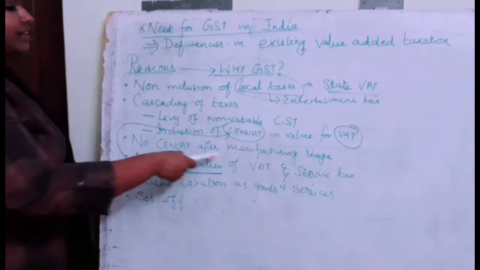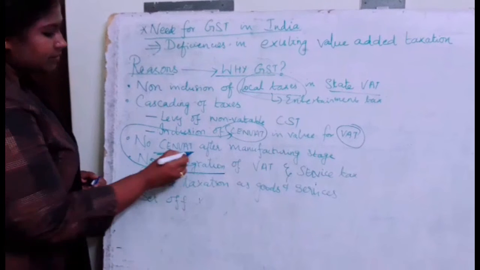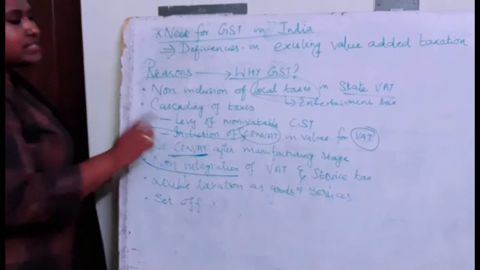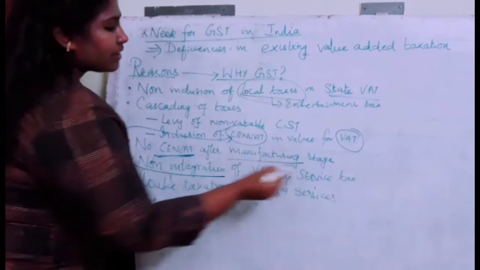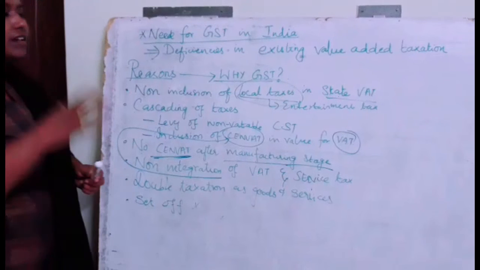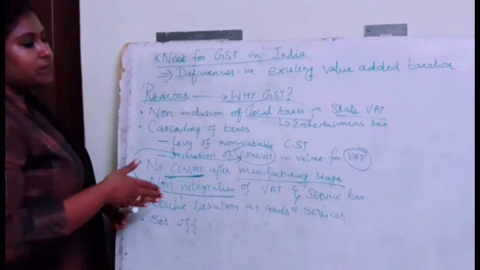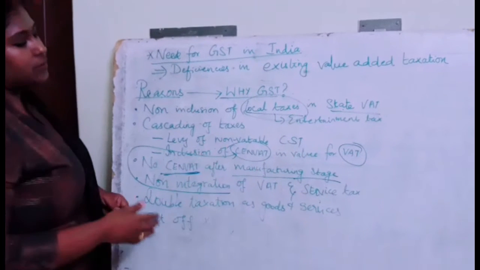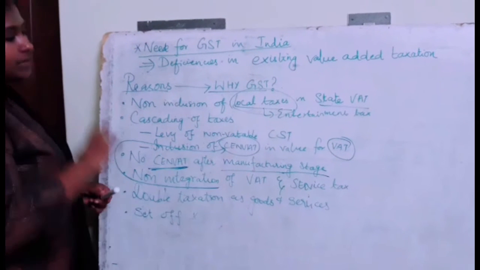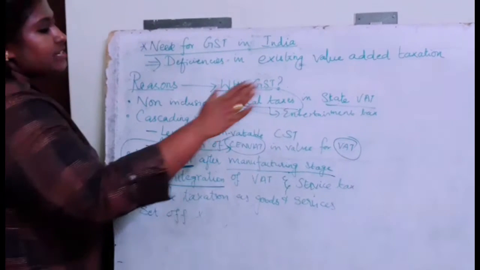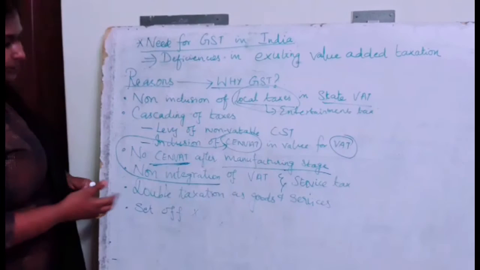And no SENVAT after the manufacturing stage. SENVAT is calculated under your excise duty. Excise duty is levied only on goods, that is, only till your manufacturing stage. Obviously, we saw that chain, where it starts from the producer and ends with the consumer. So it's not just with the producer, not just with the manufacturer. The supply chain continues till it reaches the consumer. This is one major drawback of the earlier system.